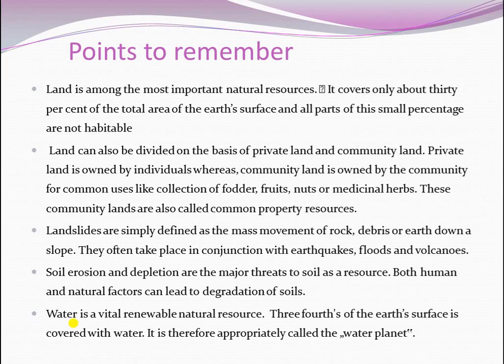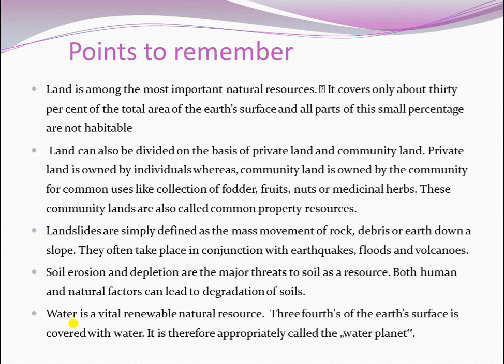Soil erosion and depletion are the major threats to soil as a resource, and both human and natural factors can lead to degradation of soil.